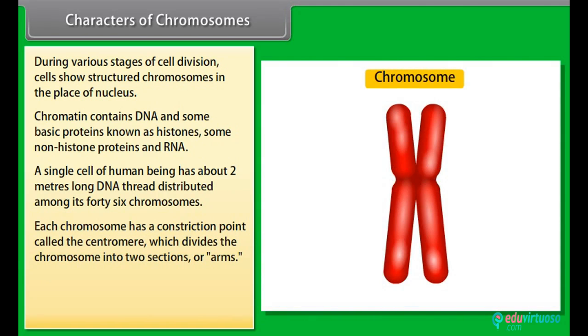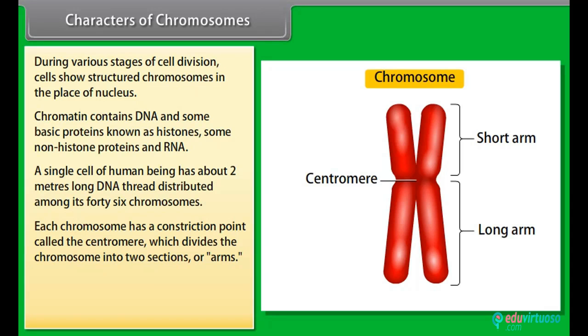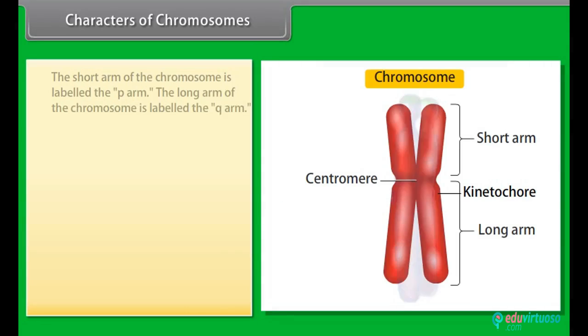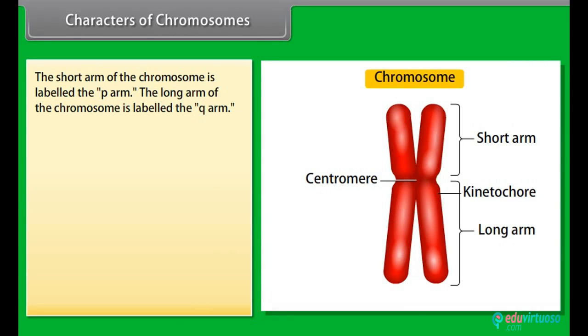Each chromosome has a constriction point called the centromere, which divides the chromosome into 2 sections or arms. On the sides of the centromere, disc-shaped structures called kinetochores are present. The short arm of the chromosome is labeled the p arm. The long arm of the chromosome is labeled the q arm.